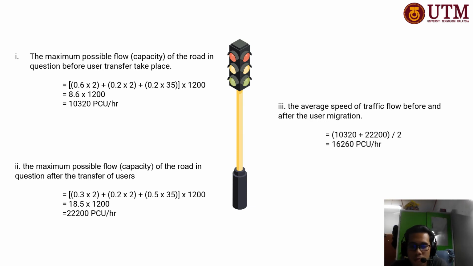So the answer would be 8.6. Then we times 1200 for the current flow, and we get the answer is 10320 PCU per hour.